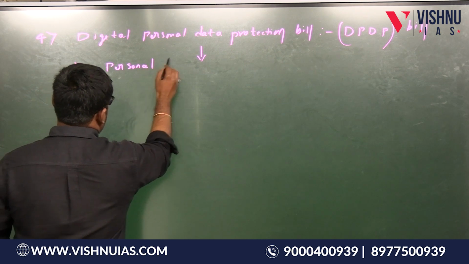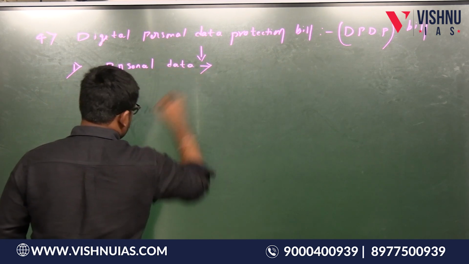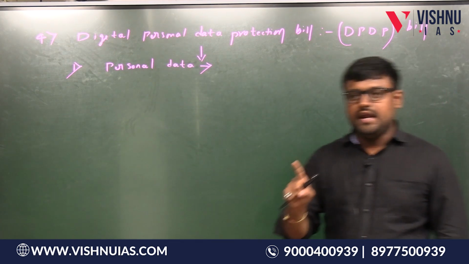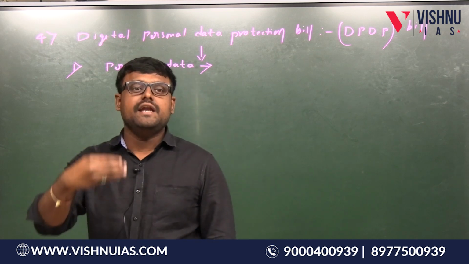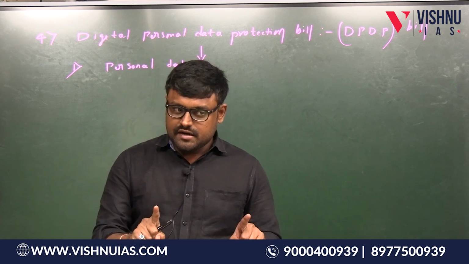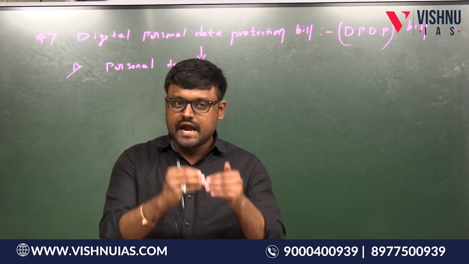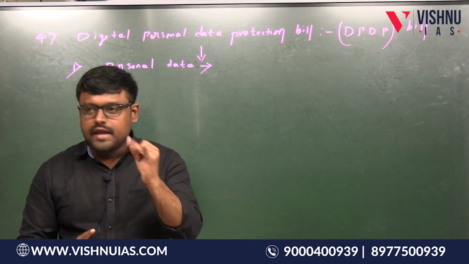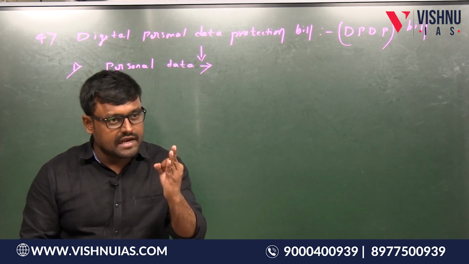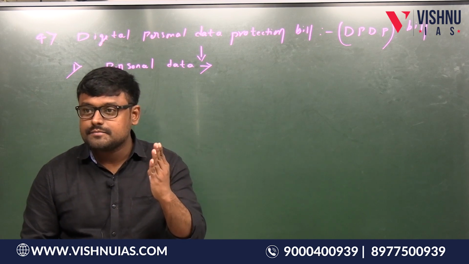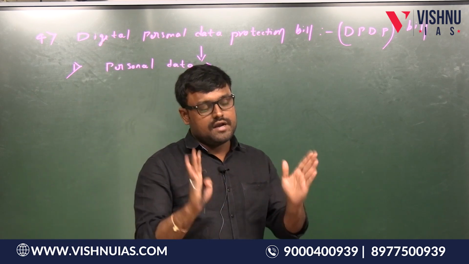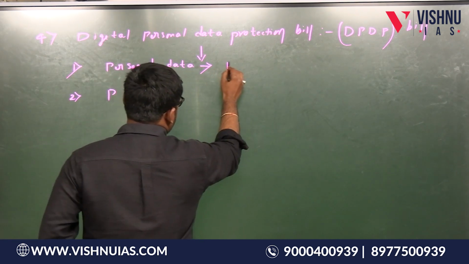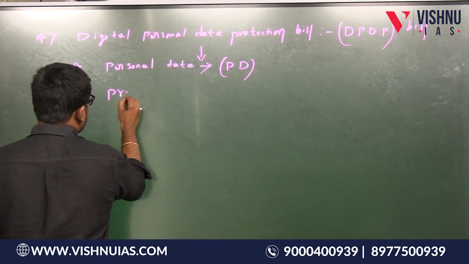Listen students, you can watch the video again and write it down if needed, but what is a personal data? A personal data is a data of an individual by which he is identifiable. What are the examples of personal data? His address, his phone number, his email ID, his biometric data. All these are examples of personal data. Second thing, I'll write personal data as PD from now onwards. What is processing of personal data?